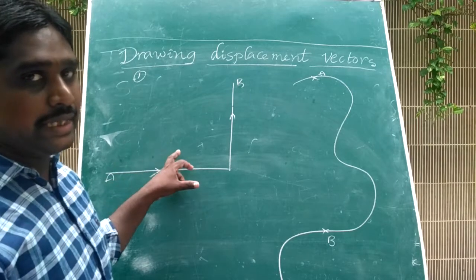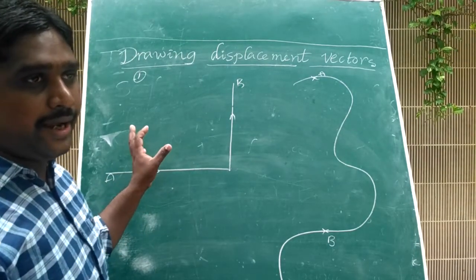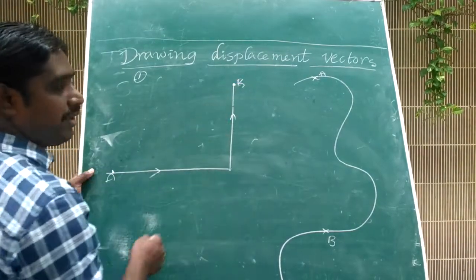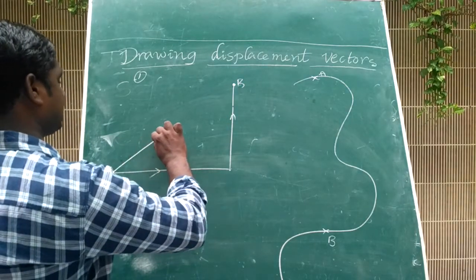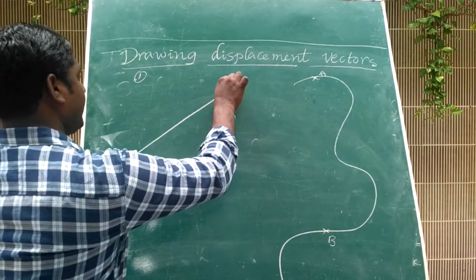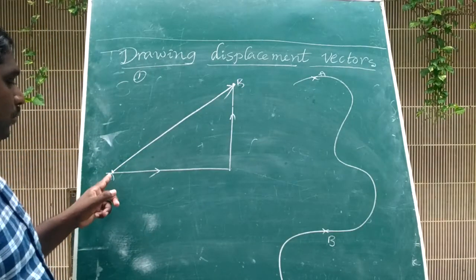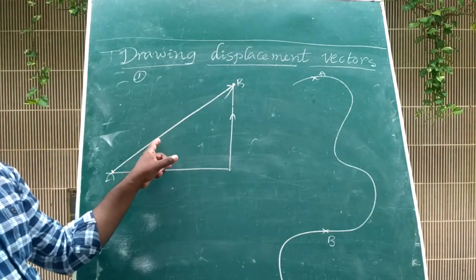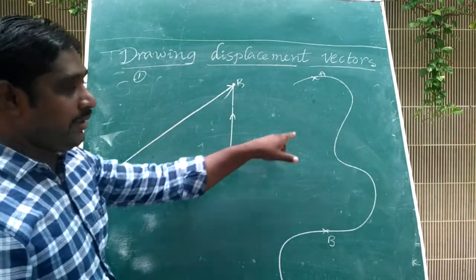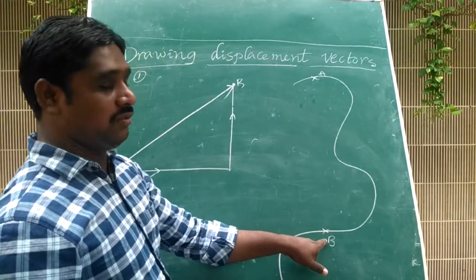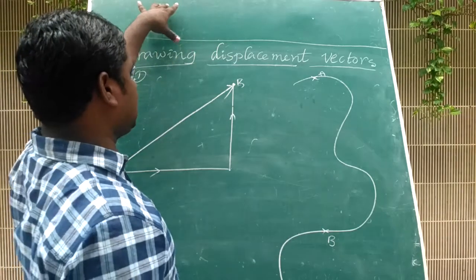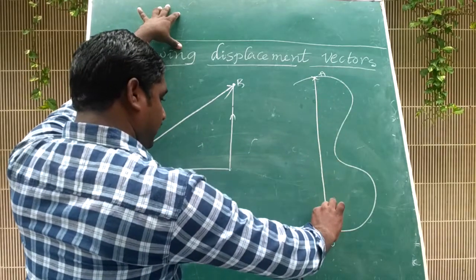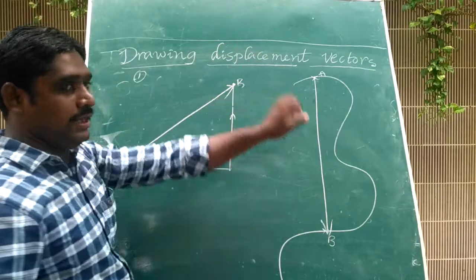Displacement is the shortest distance between the initial position and the final position of the object, in a specified direction.